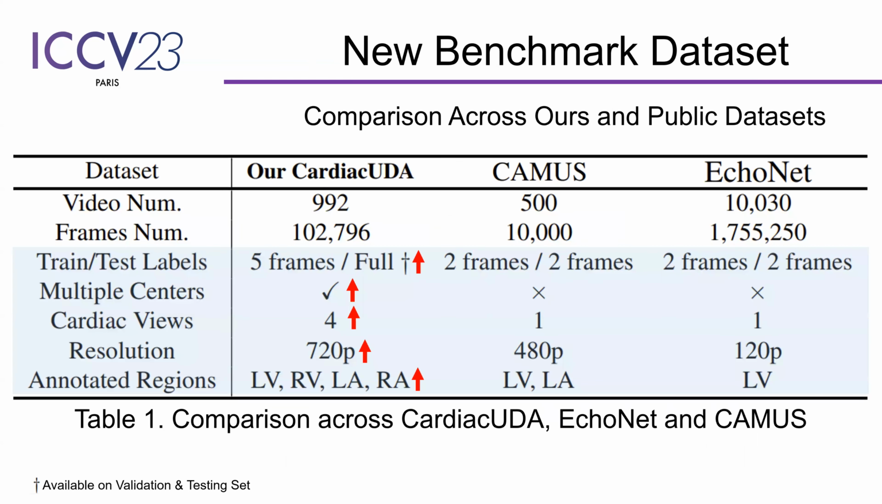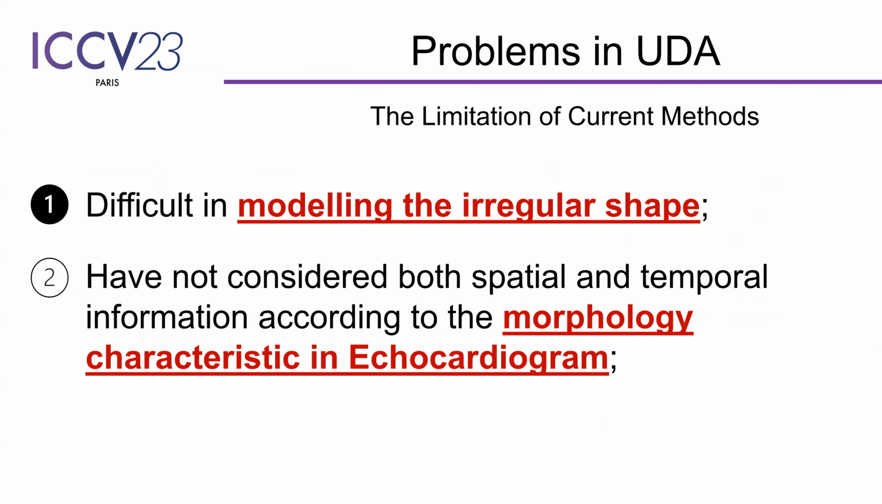Here, the table illustrates the comparison across three datasets. Our dataset is 10 times larger than the others, with the highest resolution. The most important thing is that our dataset provides multiple centers that allow methods to be tested across different domains. And also, we can evaluate the model performance in not only one view. With more detailed annotated regions, we are also able to identify more structures in the human heart.